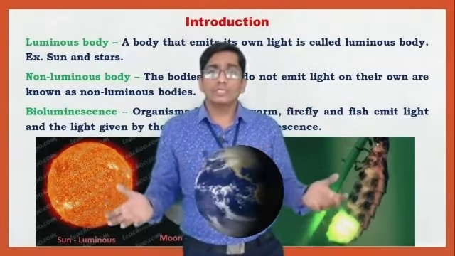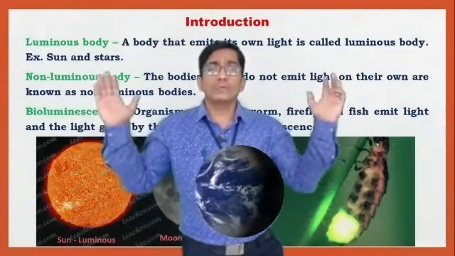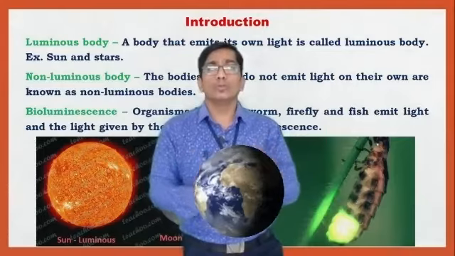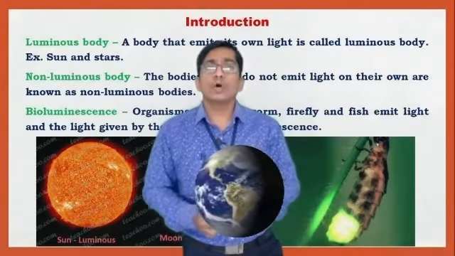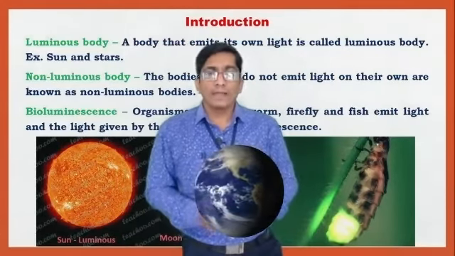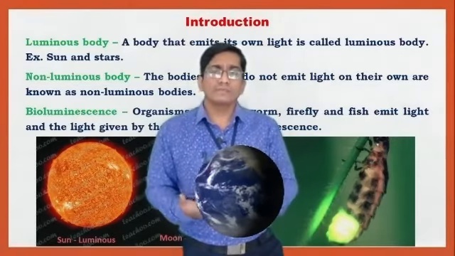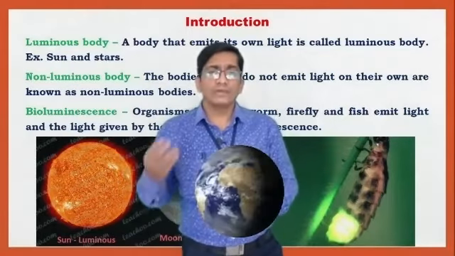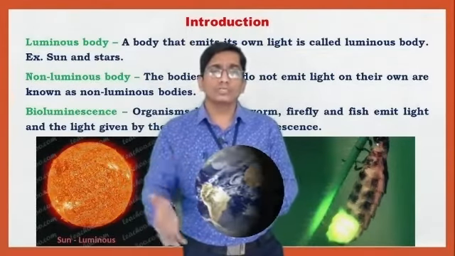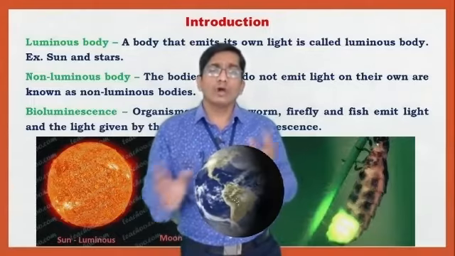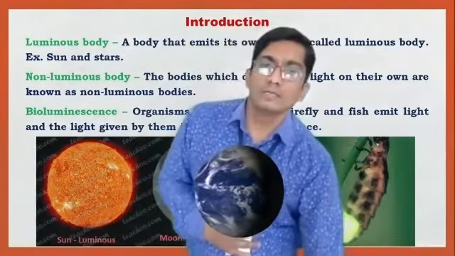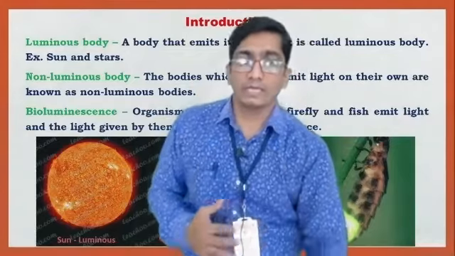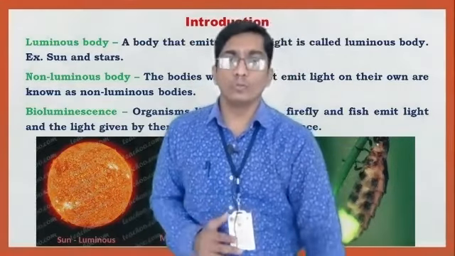Suppose one object is a building. This building is a non-luminous body because the building does not emit light. And there are different luminous bodies: CFL, LED, fluorescent tube, sun, and star. These are all luminous bodies. So the types are luminous, non-luminous, and bioluminescent.